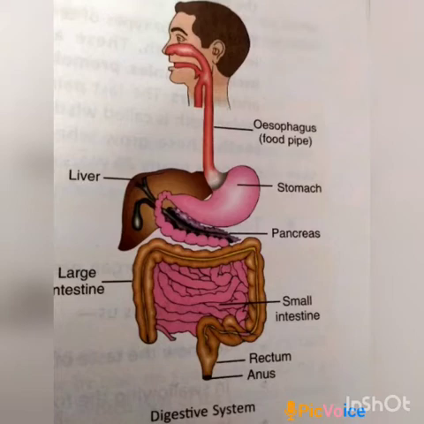Now today I am going to explain the digestive system with different parts of it. All of you know that we take in food in different forms and they need to be converted into soluble particles so they can get easily absorbed in our body, and the process of breaking down or conversion of food into very fine and soluble particles is called digestion. And the human digestive system has many parts in it.